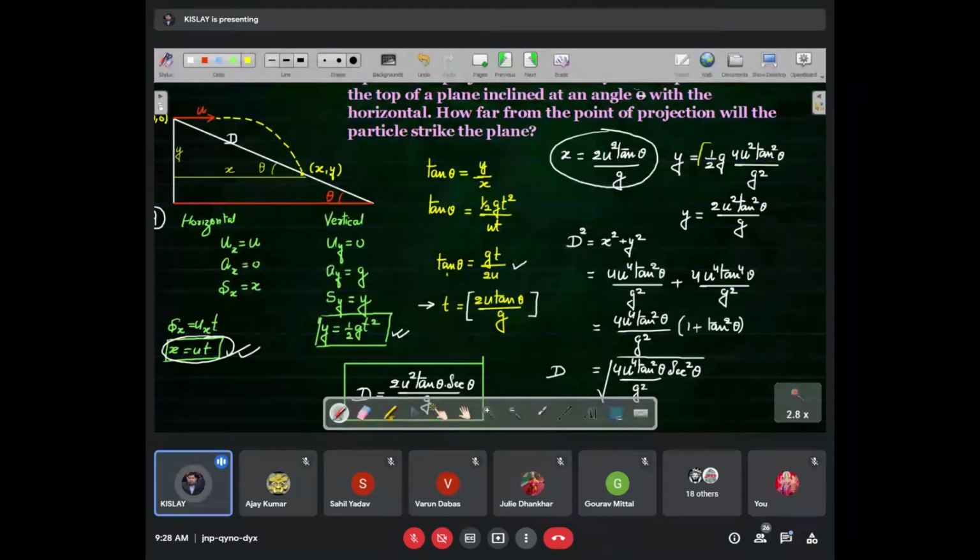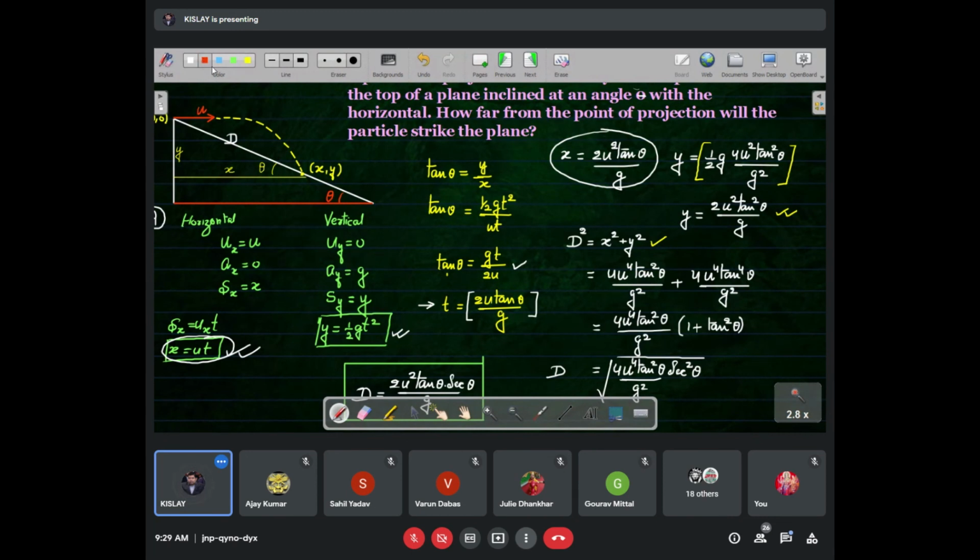Similarly, if we put the value of t in the expression of y, we will get this, and this can be reduced to this term. So in this way, we have got x and y. This is x and this is y. Is it clear? Yes, sir. Good. Now, we don't have to find x and y. We have to find d. So d is equal to, this is a right angle triangle. d is the hypotenuse, y is the perpendicular, and x is the base. So d square can be written as x square plus y square. I have just written it here.